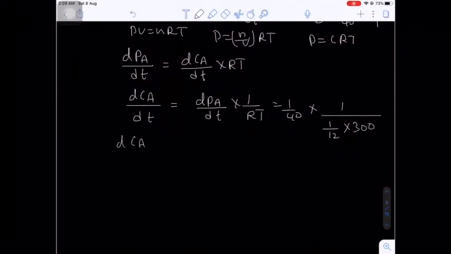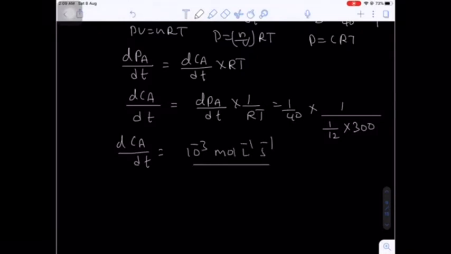So finally the change in concentration by change in the time interval, you will get 10 to the power minus 3 moles per liter per second. Are you getting my point here?